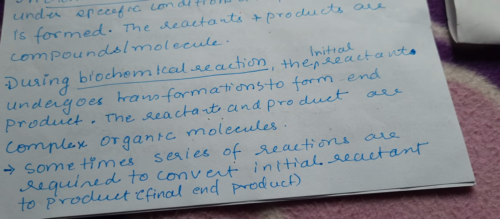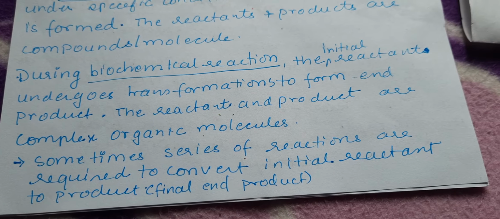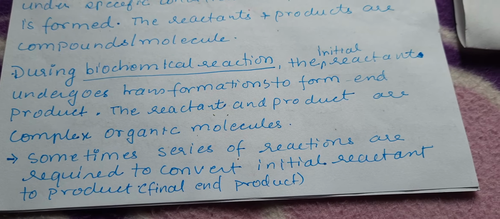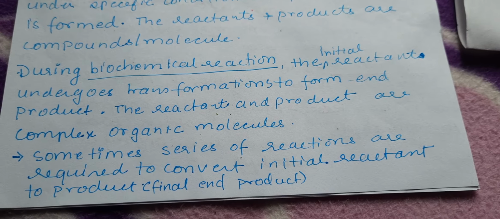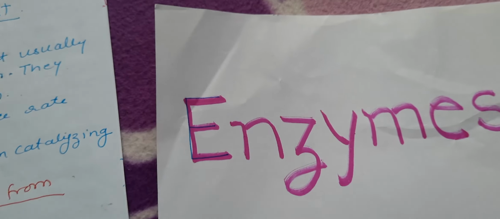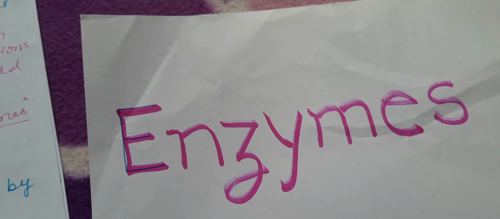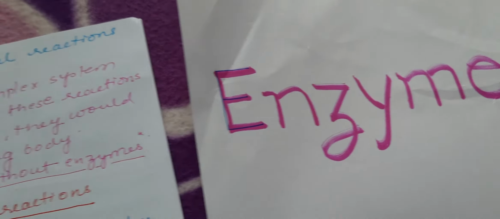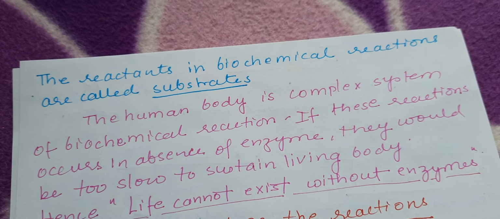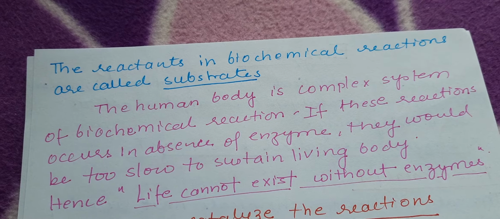The reactants and products are complex organic molecules. Sometimes a series of reactions is required to convert the initial reactant to the final end product. So this is just to give you an idea of how a chemical reaction differs from a biochemical reaction. Now the reactants present in biochemical reactions are called substrates.